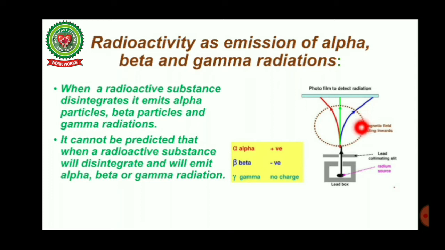There were also some rays which moved undeflected, and these rays were gamma rays. The ones which moved towards left were positively charged, named alpha particles. The ones which moved to right were beta particles, and those which went undeflected, carrying no charge, were named gamma radiations.